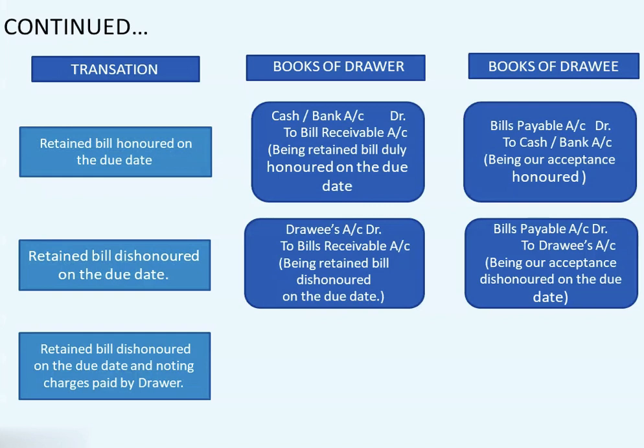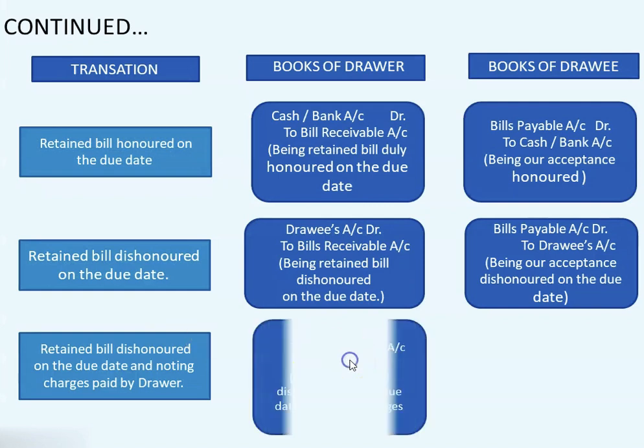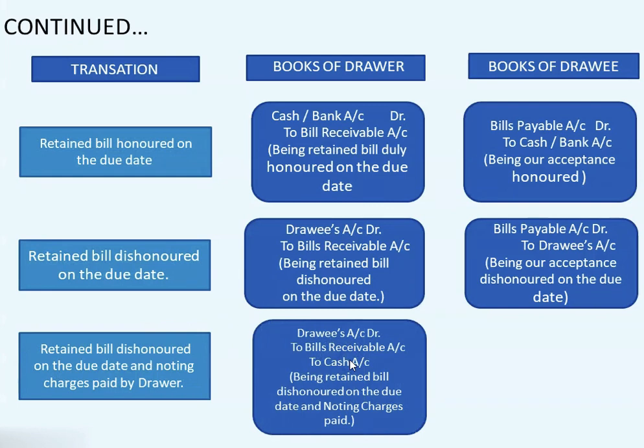So in this case this amount is paid by the drawer and therefore the journal entry is drawee's account debit to bills receivable account, to cash account, because it is paid by the drawer. Cash goes out. And we have to mention here the narration being retained bill dishonored on due date and noting charges paid.